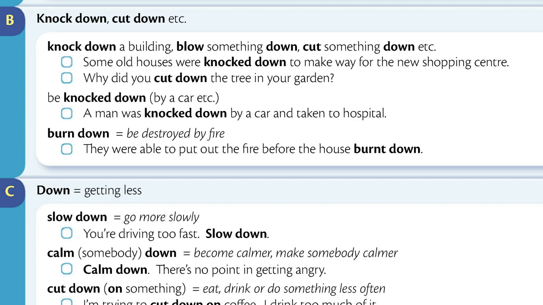Be knocked down by a car, etc. A man was knocked down by a car and taken to hospital. Burn down means be destroyed by fire. They were able to put out the fire before the house burnt down.